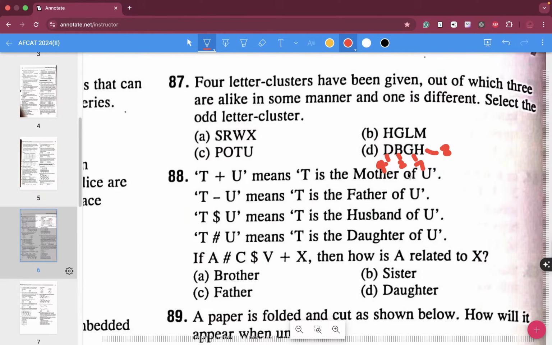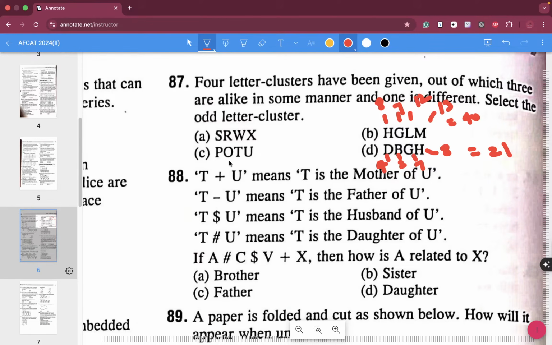What is their sum? 8 plus 4 is 12. 12 plus 7, 19, 21. G is 7. L value, M value is 13. 25 plus 15 is how much? 40. Their sum is 40.